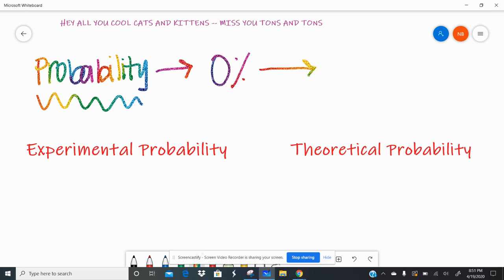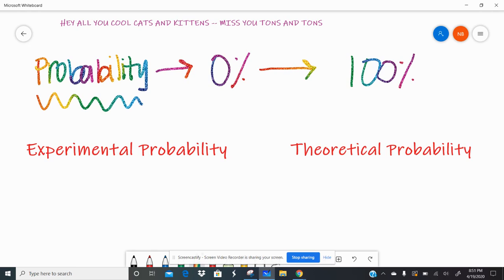But probability can range all the way to 100%, right? So everything gets better. Your mom wants to go to the store. She's like, 100% chance we're going to the store today, which means you are definitely going to the store. And then obviously there's percentages that range everywhere in between those 0 and 100%.